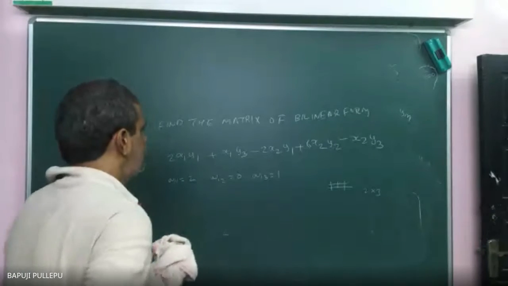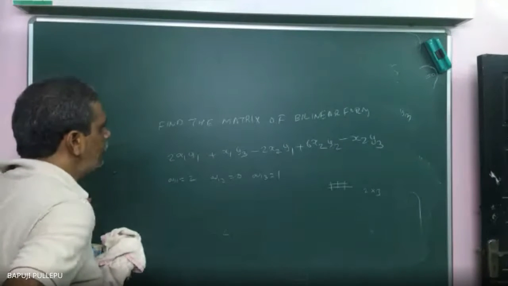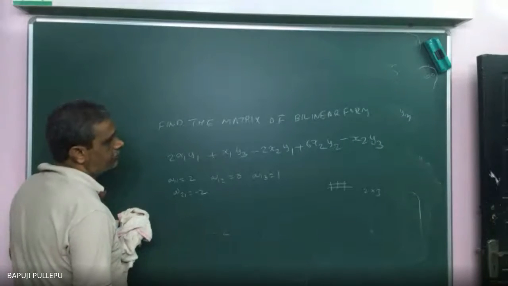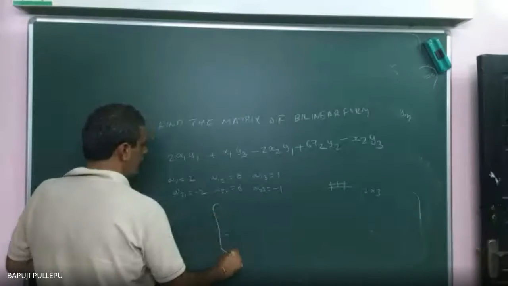Then come to the second row: what is the a21 coefficient? Sir, minus 2. Minus 2. a22 is 6. Then a23, minus 1. Now can you form the matrix or not?